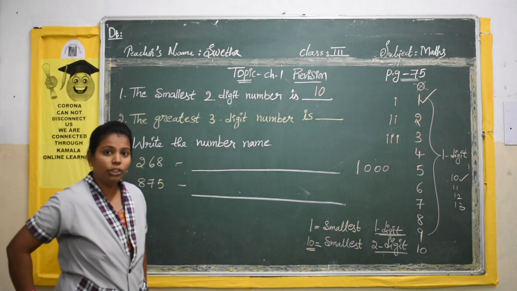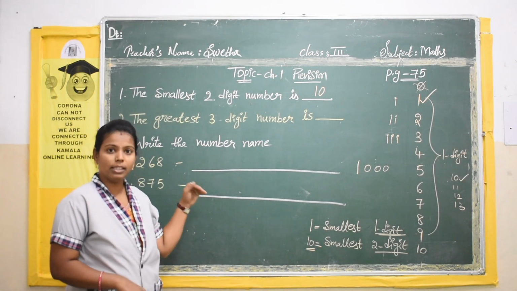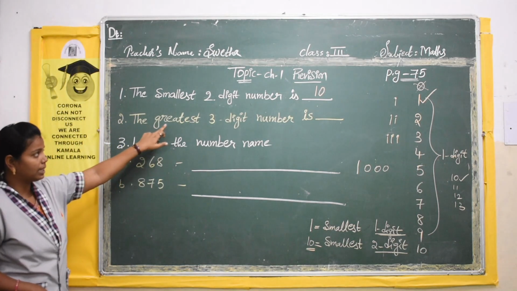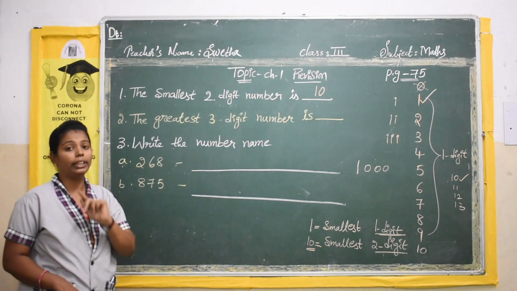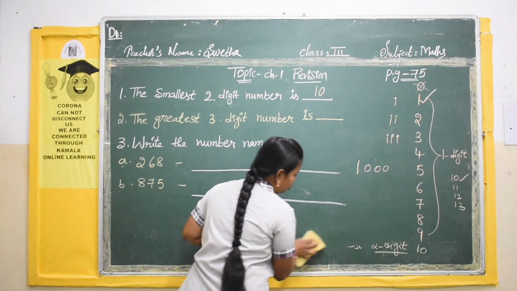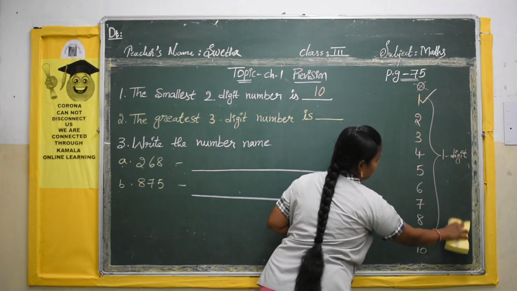Okay. Now nobody should write after completing. Then you can write all the answers at a time. Okay. Next question you see. The greatest 3-digit number. See, first you should know what is the greatest 1-digit number. Then you can decide according to the digits, you can find out the other digits.